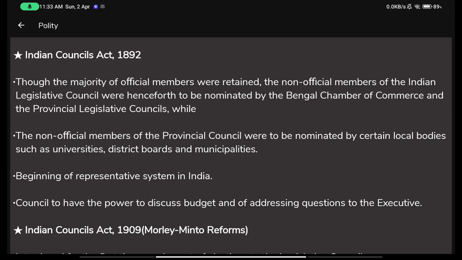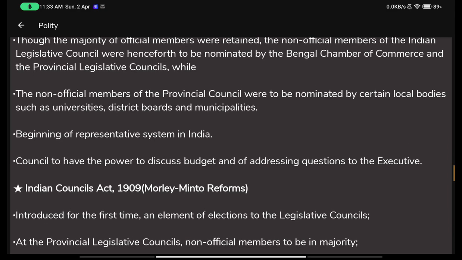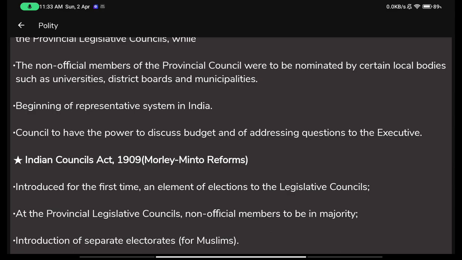The non-official members of the provincial council were to be nominated by certain local bodies such as universities, district boards, and municipalities, who would together choose three persons to be the non-official members of the provincial legislative council. This was the beginning of the representative system in India. The council had the power to discuss the budget and address questions to the executive.